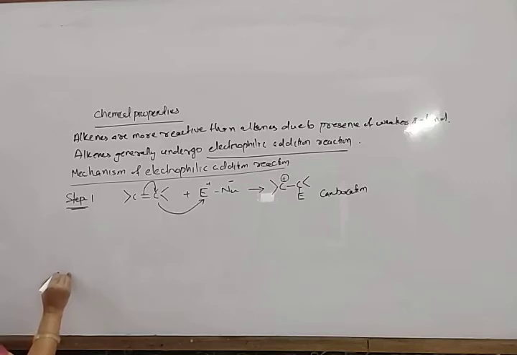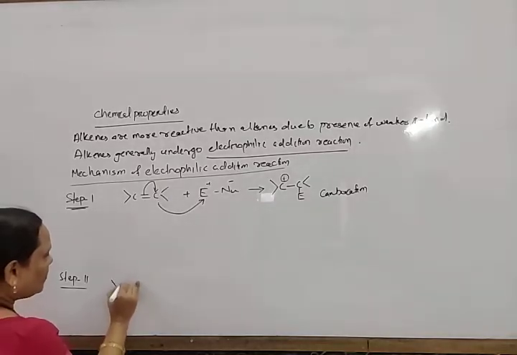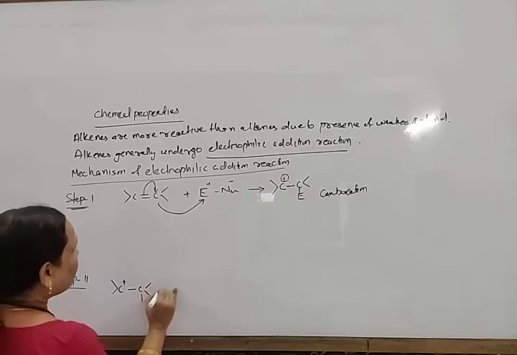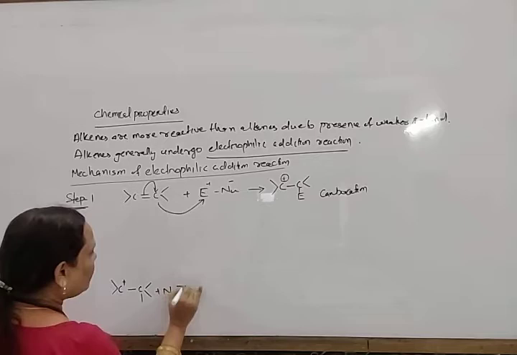And what happens in step 2? In step 2, the carbocation, C plus, is there, and here there is the nucleophile.